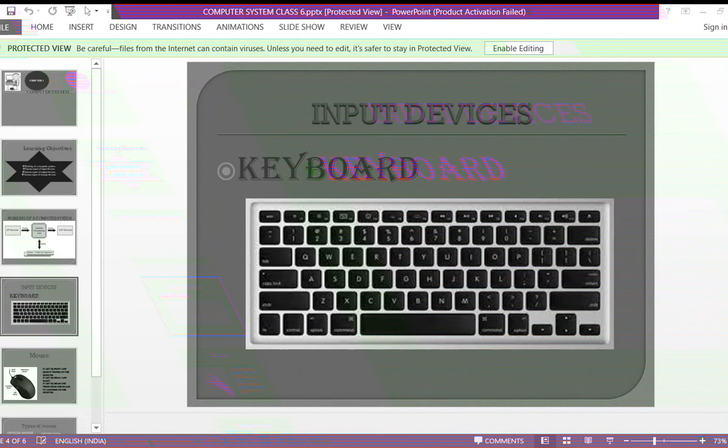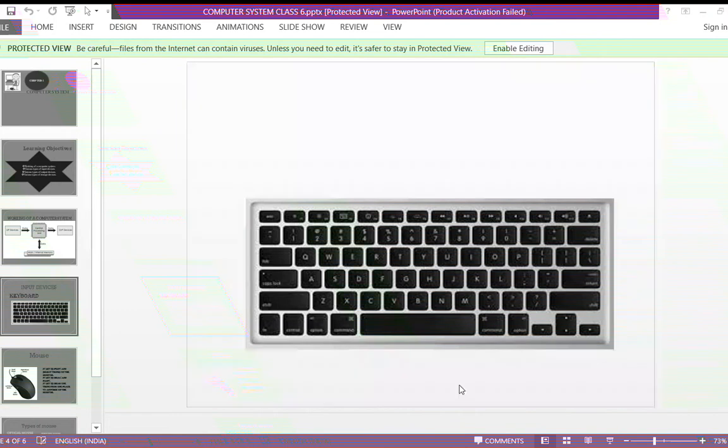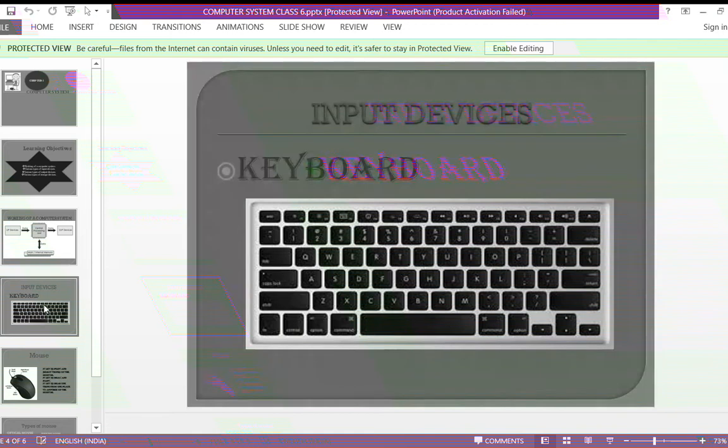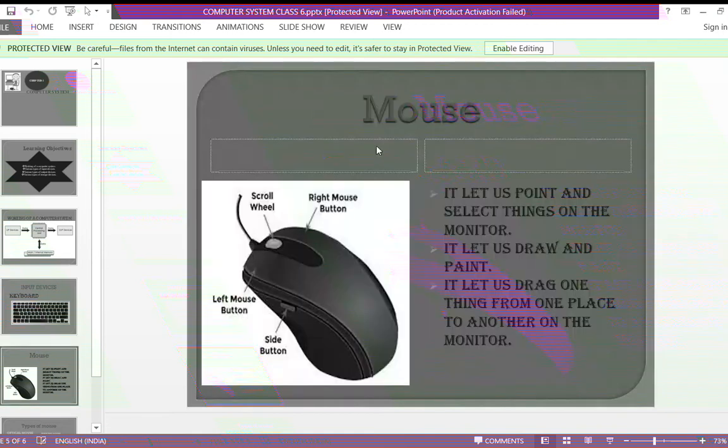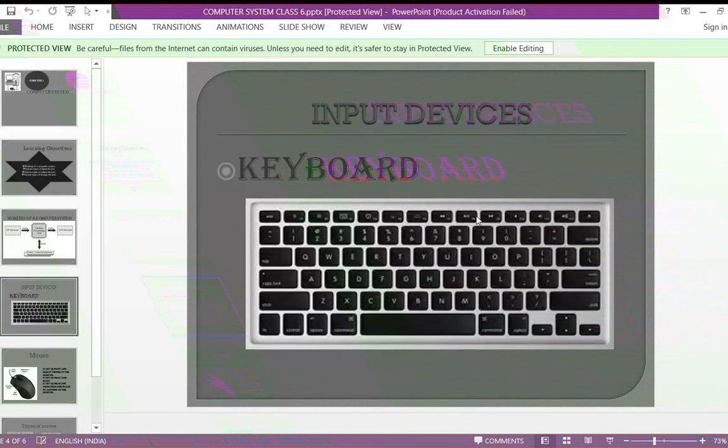What is the use of shift key? Okay. So next we will see your mouse. So you all understood about the keyboard?